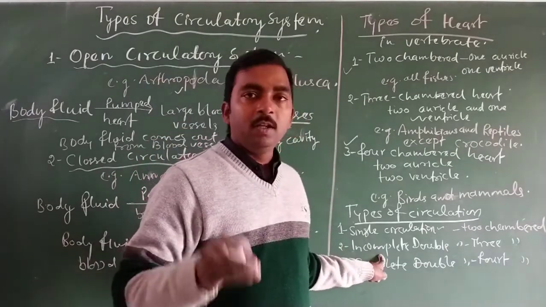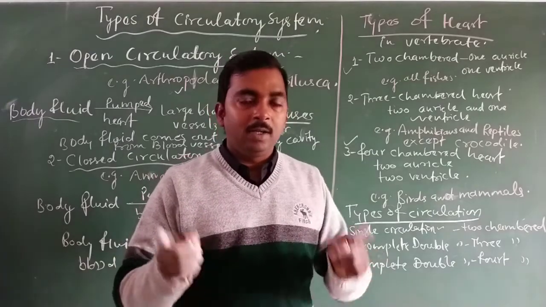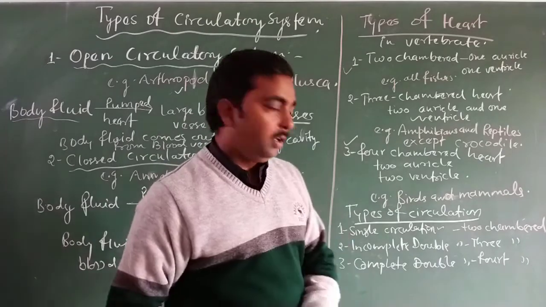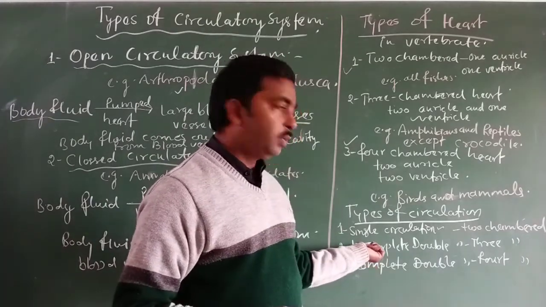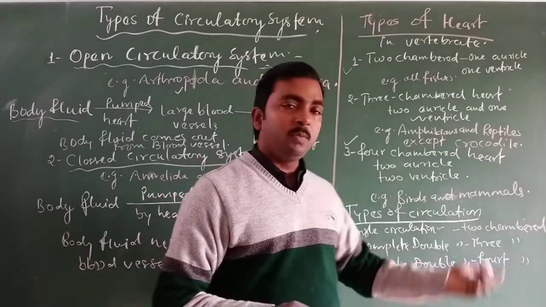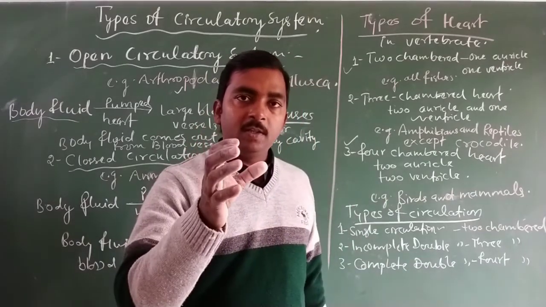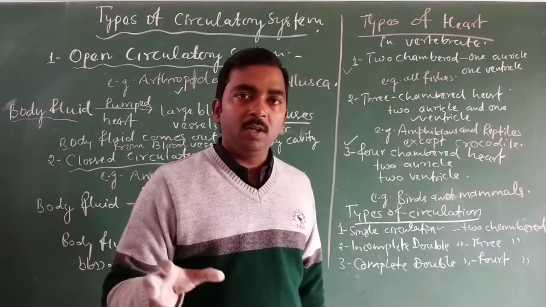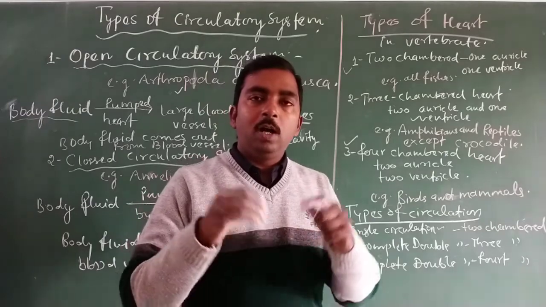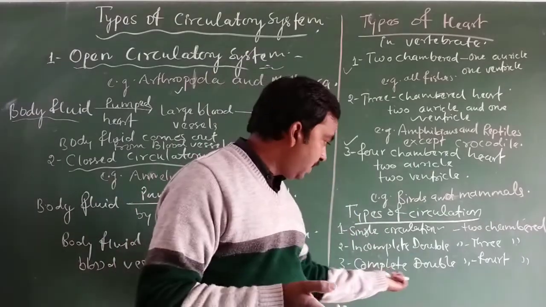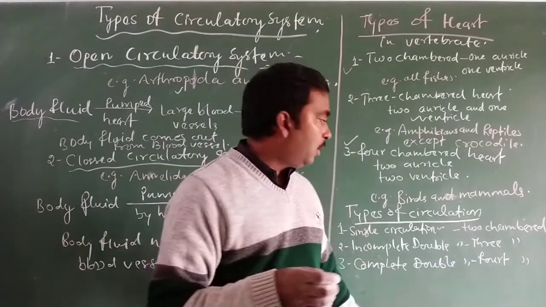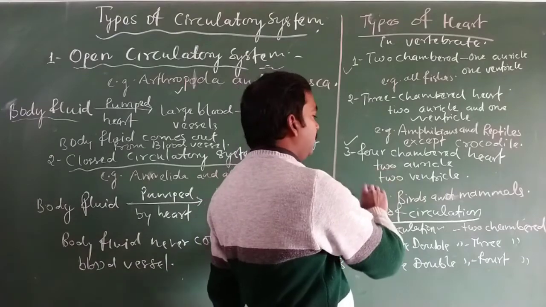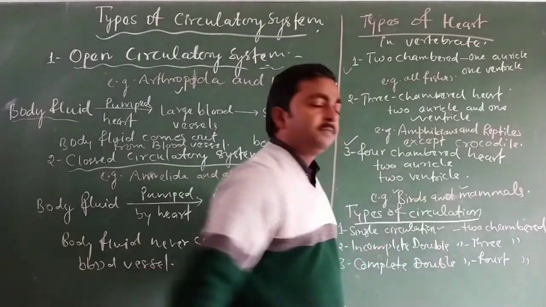Incomplete double circulation involves the mixing of oxygenated and deoxygenated blood, and that mixed blood is distributed to all parts of the body through the ventricle. While in the case of complete double circulation, there is no mixing. It means only oxygenated blood is distributed to all parts of the body during the complete double circulation, and it occurs only in animals having a four-chambered heart, and the animals having a four-chambered heart are the birds and mammals.